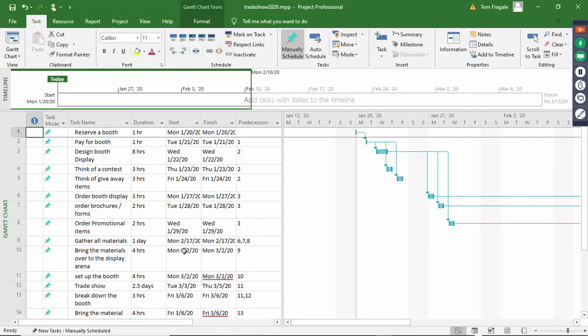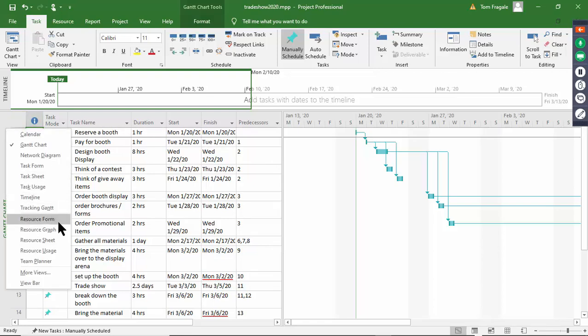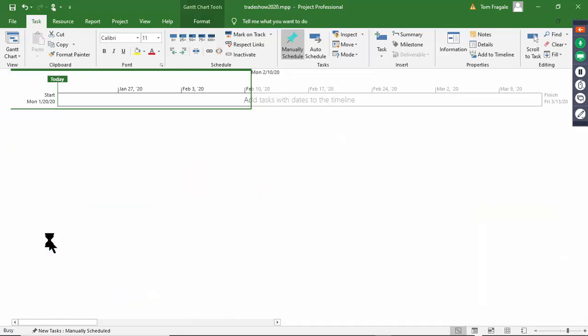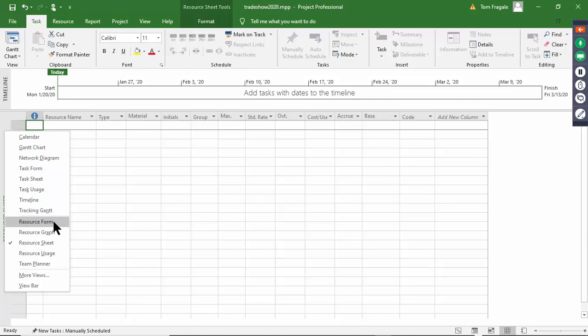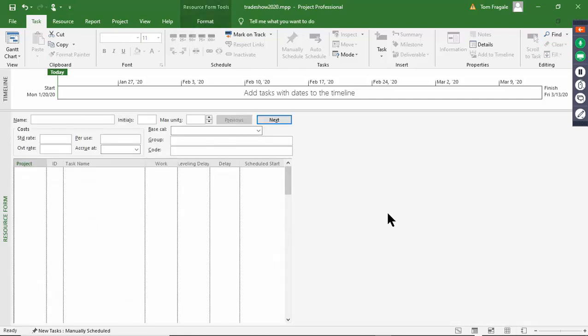Well, I want to start to assign employees and even resources that are not employees. So watch where I'm going to go. I'm going to right-click on this section over here, and then we'll go to the resource form. This is one way to do it. We can also go to the resource sheet. Right now, if I go to the resource sheet, there's nothing really in there. This is kind of like a spreadsheet format. I can type in stuff in there, but a lot of times I'll go to the resource form and start to type in something here.